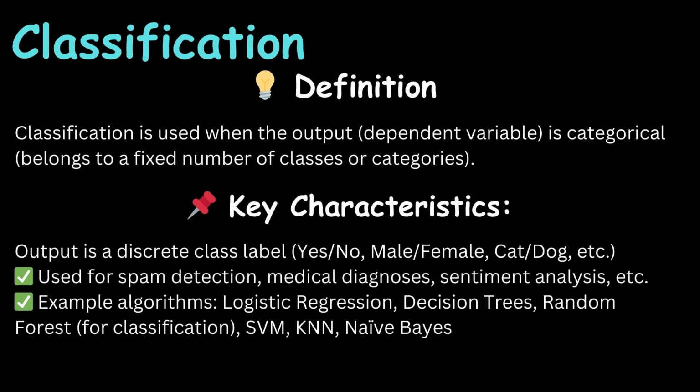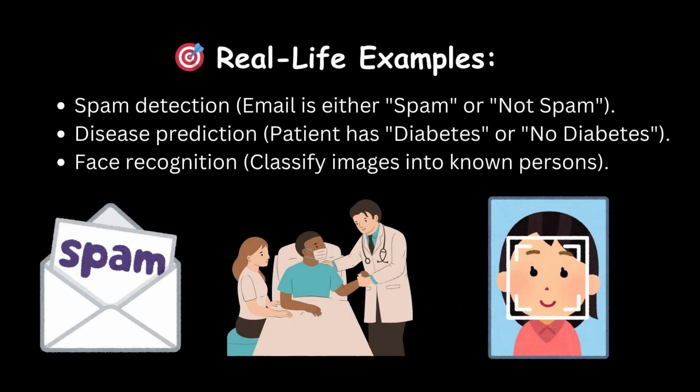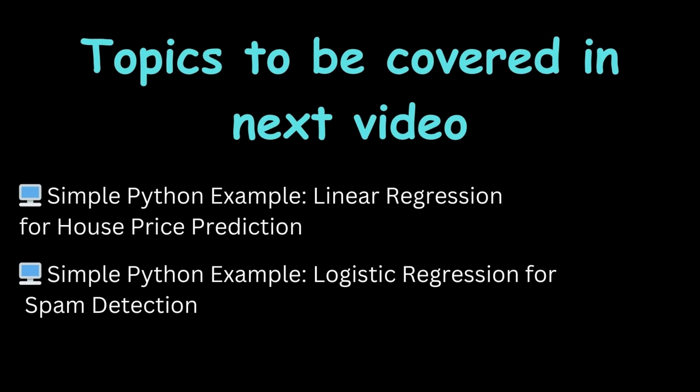Then we have example algorithms of classification, which is logistic regression. We will do it in detail in the next coming series. Then we have decision trees, random forest for classification, SVM, KNN, and naive Bayes. Then we have some real life examples of classification too, which are spam detection, whether the email is spam or not spam. Then we have disease prediction, whether the patient has diabetes or not. Then we have face recognition, classifying images into known or unknown persons.